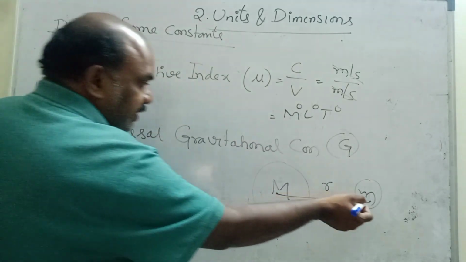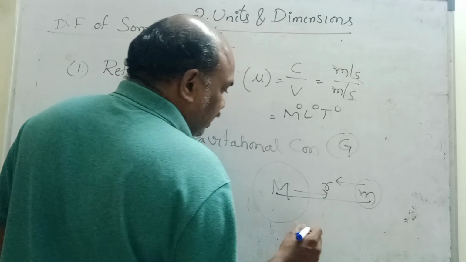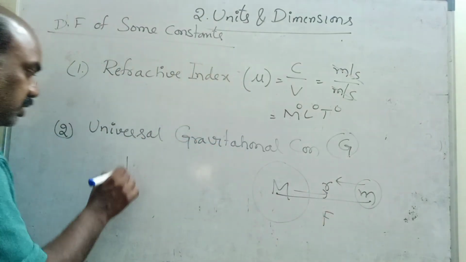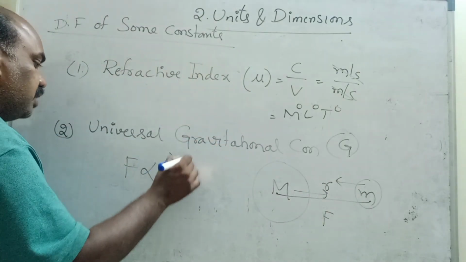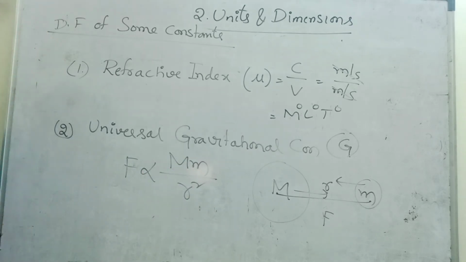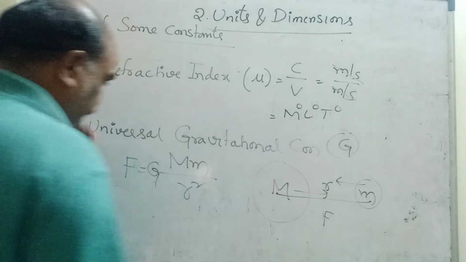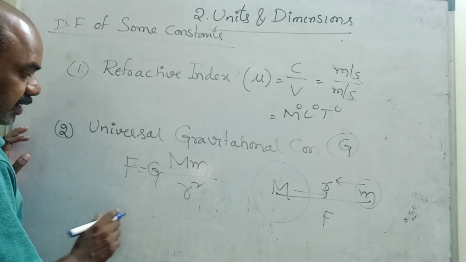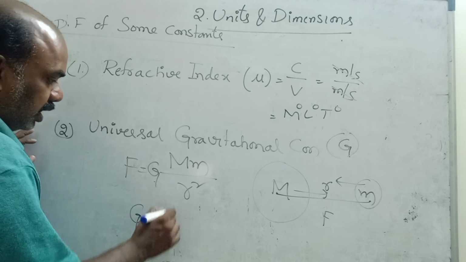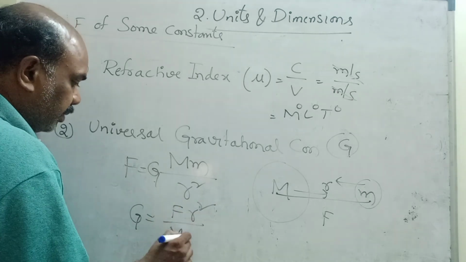This body attracts the other body, and that means both attract each other. This force is directly proportional to the product of their masses and inversely proportional to the square of the distance between them. F is proportional to M into m by r square. If you remove proportionality, one constant is required, that is the gravitational constant. On cross multiplication, G is equal to F r square in the numerator, M into m in the denominator.